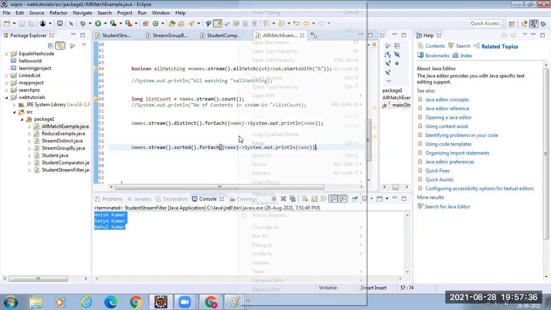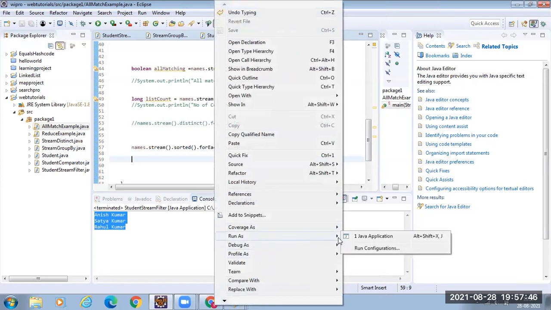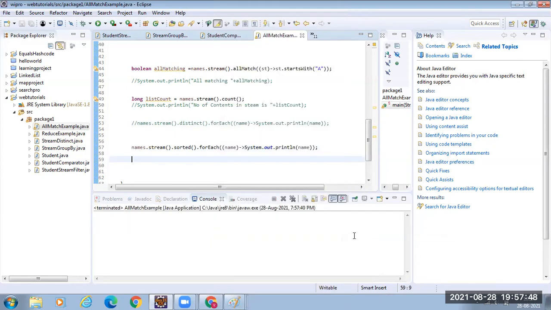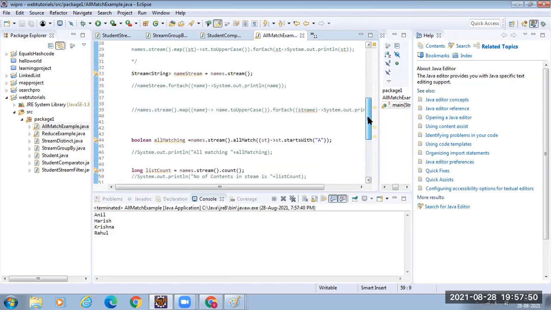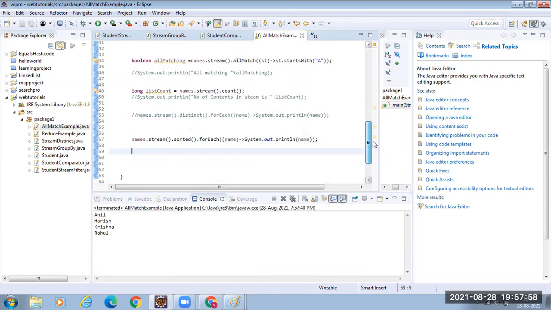Let me run this. Fine. See, are these sorted or not? My contents in the stream. How did they get sorted? With sorted.